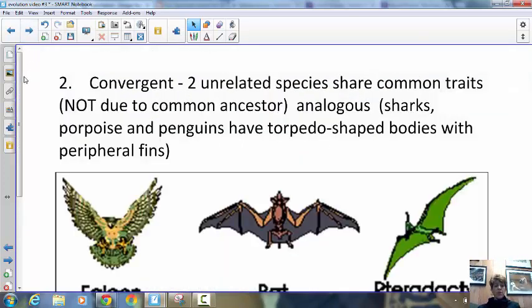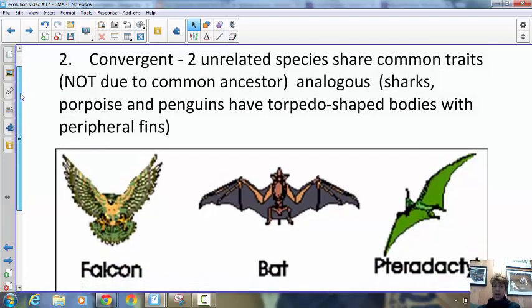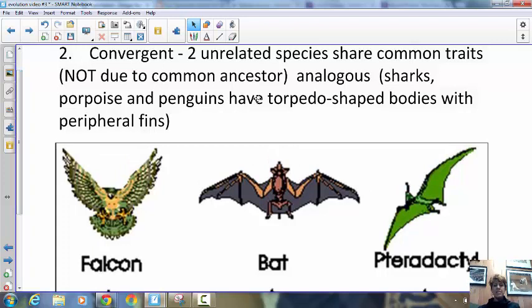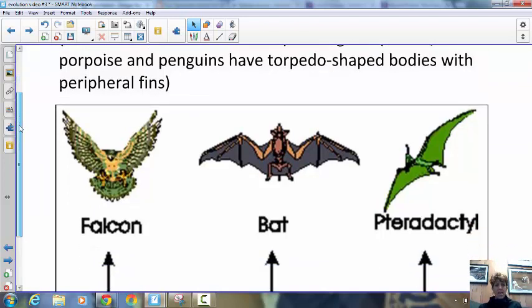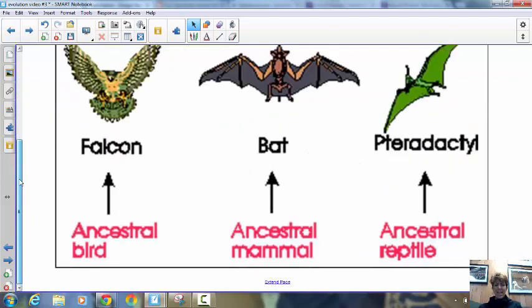The next one, convergent, means to come together. So the fact that things share common traits, but it's not due to a common ancestor, we call these analogous traits. So I like to think of the porpoise and the penguins and dolphins and sharks, all of those organisms that live in the water. They tend to survive because they have this torpedo-shaped body. So it's a selection pressure in the environment that they're in, but it's not due to a common ancestor. So having common traits is convergent. It just doesn't mean they came from something similar. Here's another example with these wings, but these all have different ancestors. They are not of the same lineage.